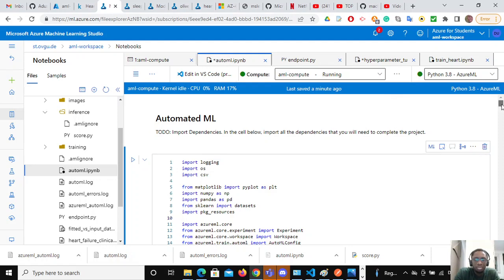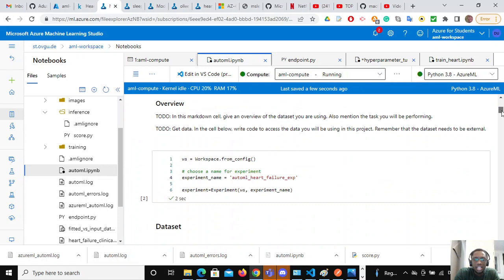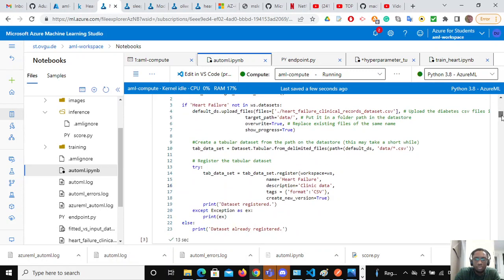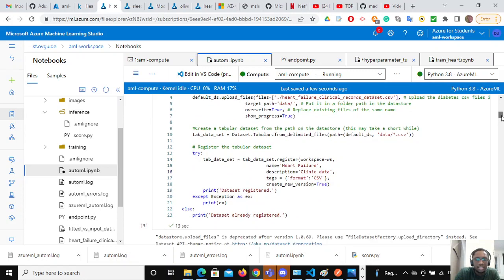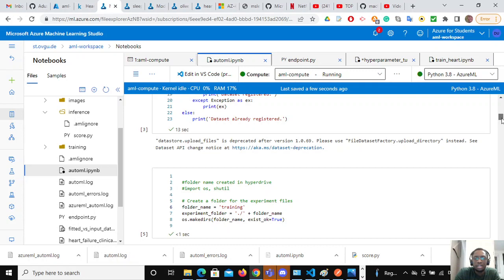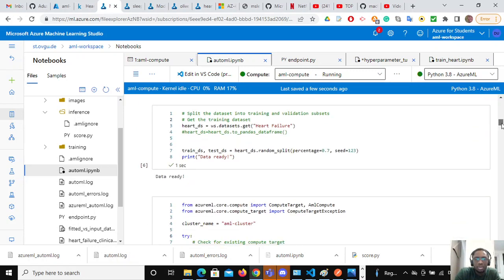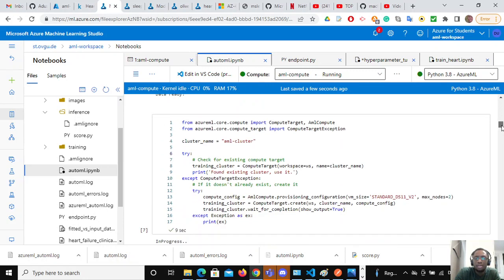First of all, I have to import my dependencies. From there, I get my experiments ready. From there, I upload the dataset into a data store. Then after that, I get my training folder, get my data from the data store, and also split my data. Then I provision my compute cluster that my AutoML experiment is going to use.